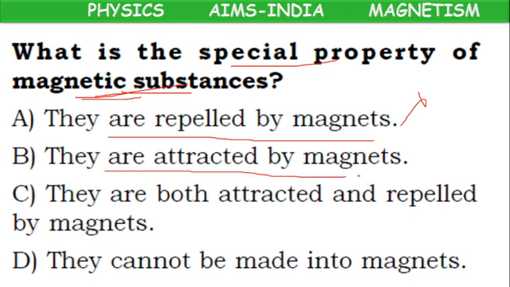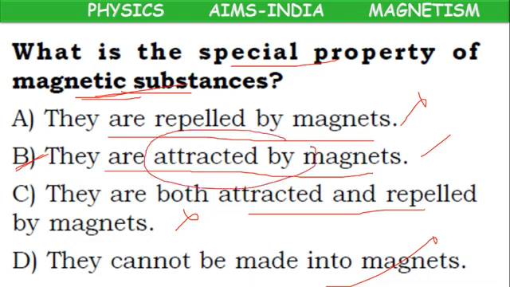They are attracted by magnets, correct. They are both attracted and repelled, wrong. They cannot be made into magnets, wrong. Because we have methods, single touch method, double touch, electrical method, with which we can make magnetic substances into magnets. So what is the correct answer? Option B is the correct answer. They are attracted by magnets.